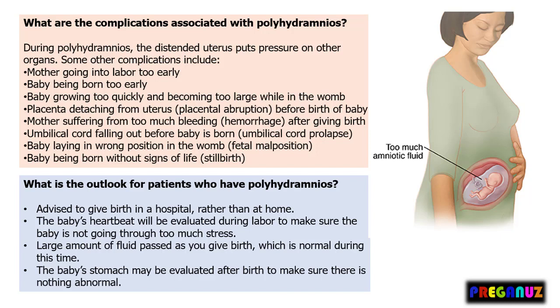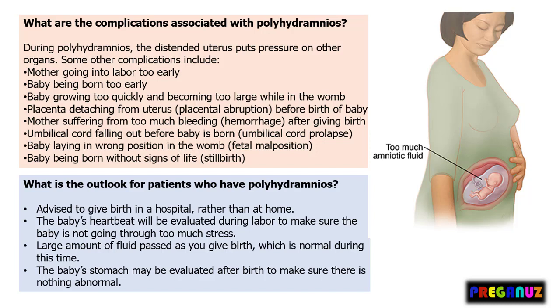Some other complications include mother going into labor too early, baby being born too early, baby growing too quickly and becoming too large while in the womb, placenta detaching from the uterus before birth of the baby, mother suffering from too much bleeding after giving birth, umbilical cord falling out before baby is born, baby lying in the wrong position inside the womb, baby being born without signs of life.